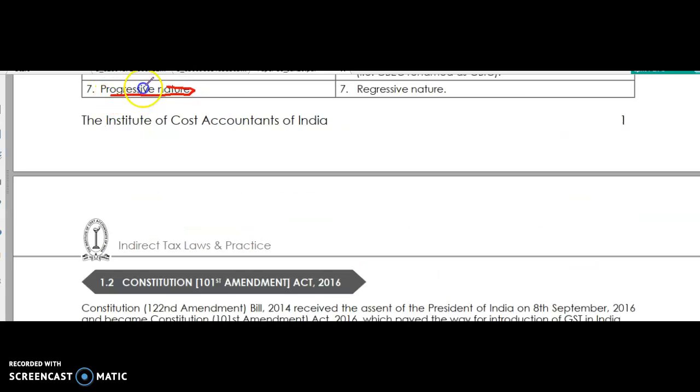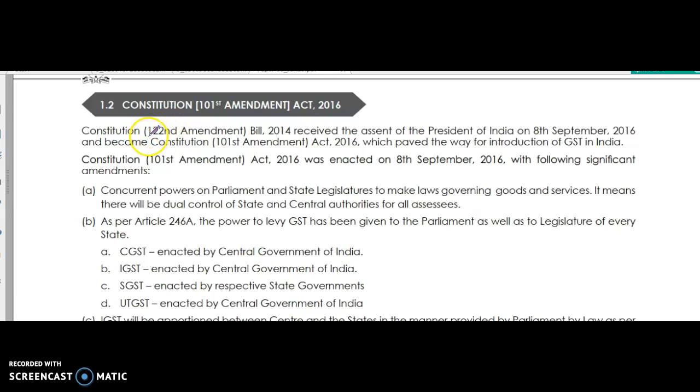Direct tax is progressive in nature. This one is regressive in nature. Regressive nature means, as I told you earlier, if I am getting 10 lakhs income, my tax rate will be more. Here regressive nature means everybody will be equal. Everybody has to pay the same rate of taxes.